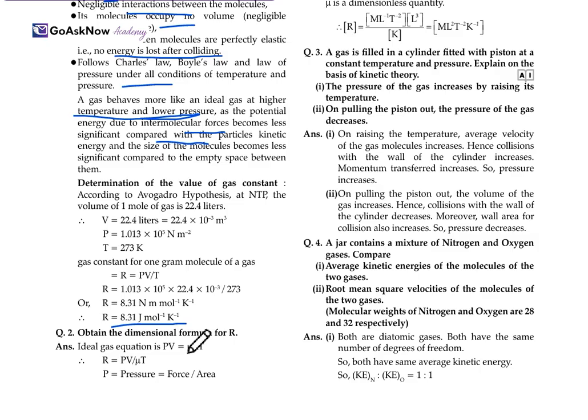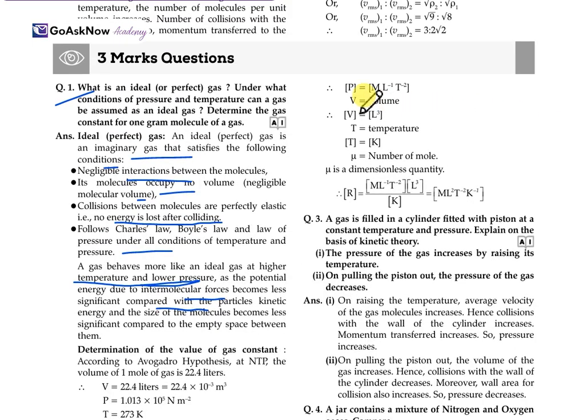Obtain the dimensional formula for R. So PV is equal to μRT, which is the ideal gas equation. So we rearrange it and we get R equal to PV upon μT. We substitute the dimensional formulas of P, V and T.